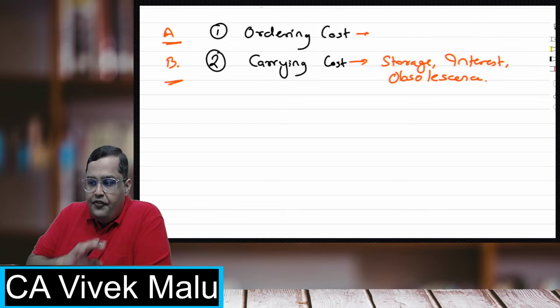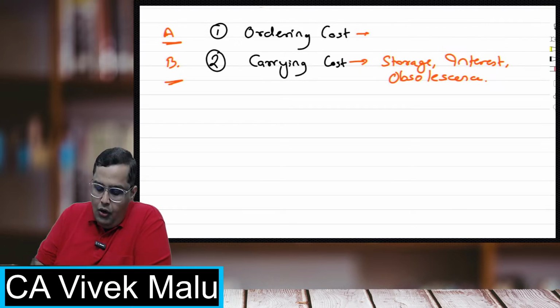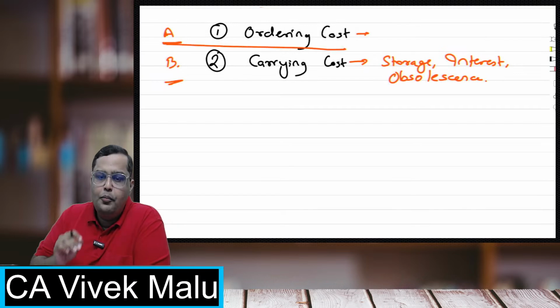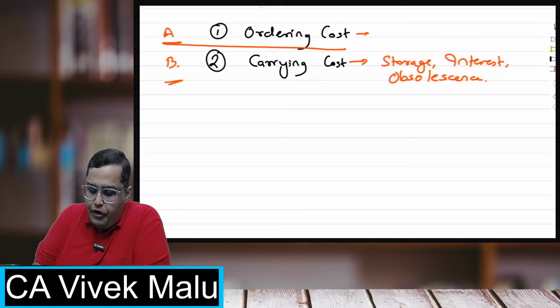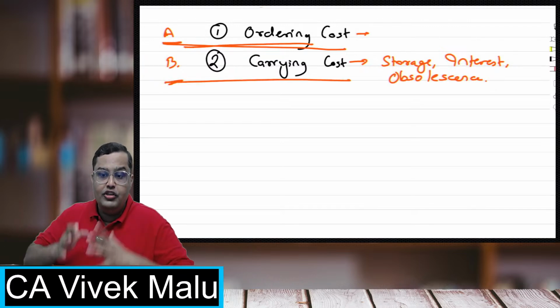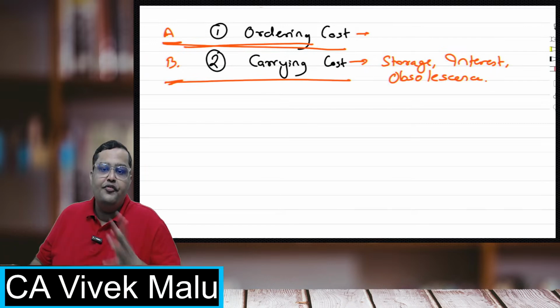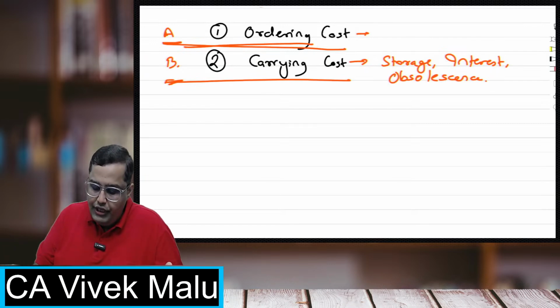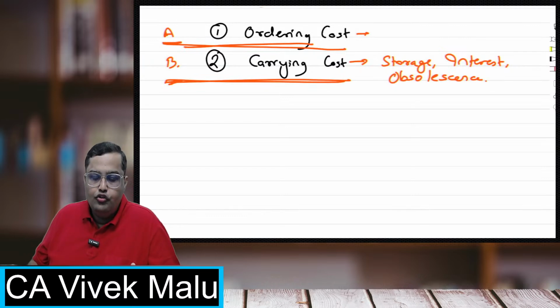See, if I order a very high quantity, what happens is I have to place just one or two orders, just one or two advertisements I have to give. So the ordering cost will be very less. But the storage of those materials, because of a huge quantity, is going to be a very high cost for us, right? The storage will involve a very high cost. So the carrying cost will be higher, ordering will be lesser.